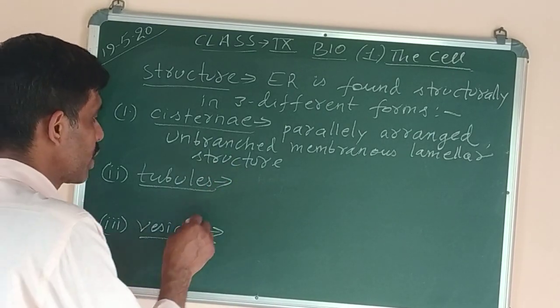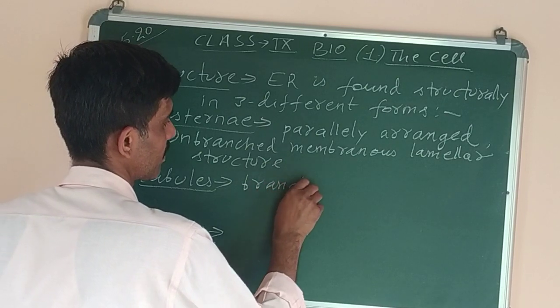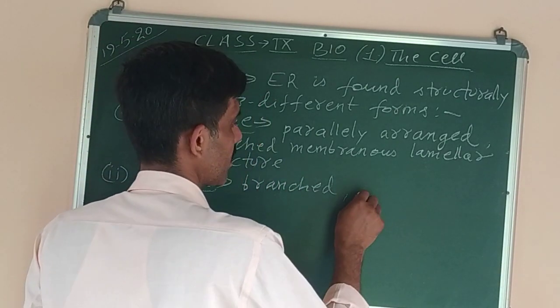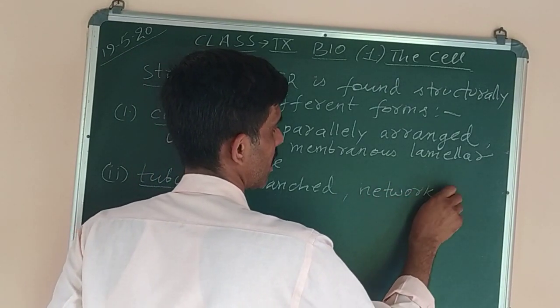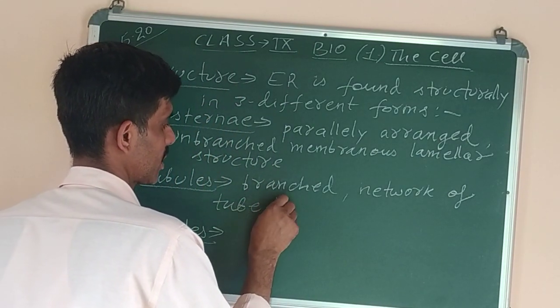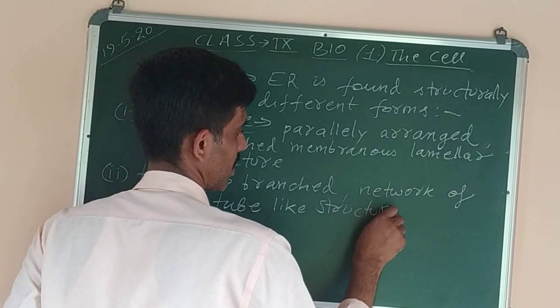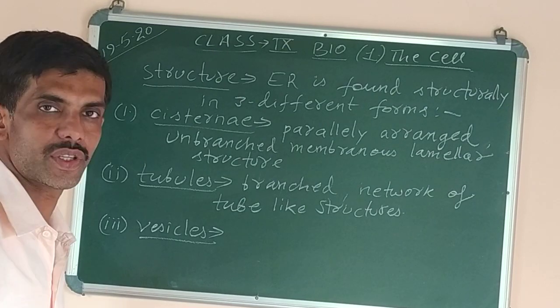Then next we have the tubules. Tubules are a branched network of tube-like structures. Okay, a branched network of tube-like structures which forms tubules.